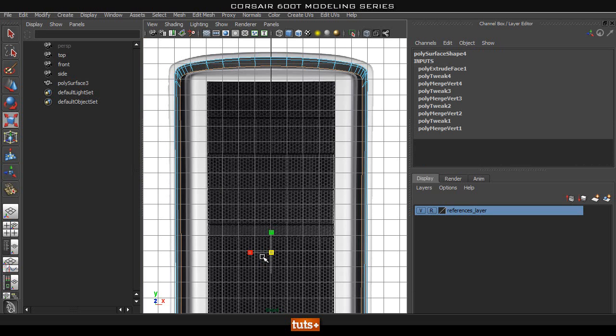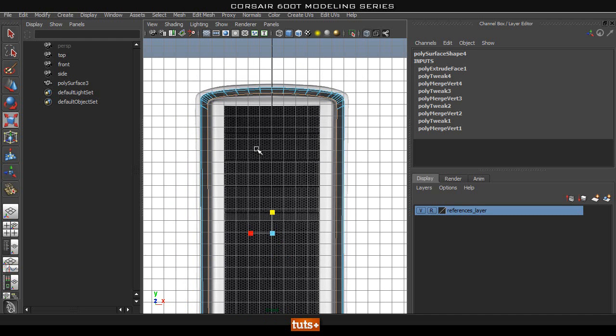And let's go ahead and select this loop again, go back into a front view, scale, and I'm just going to go ahead and scale it down. So what we're trying to do here now is we're trying to line up this edge with this inner edge of the case. Okay, so I scaled it down uniformly, and then I'm going to go ahead and try to scale it down here. Okay, that looks about right. And let's try to do it here as well. We can't, but this is the most important bit, probably around the corner, because we can always adjust these top verts fairly easily. And that looks about fine.